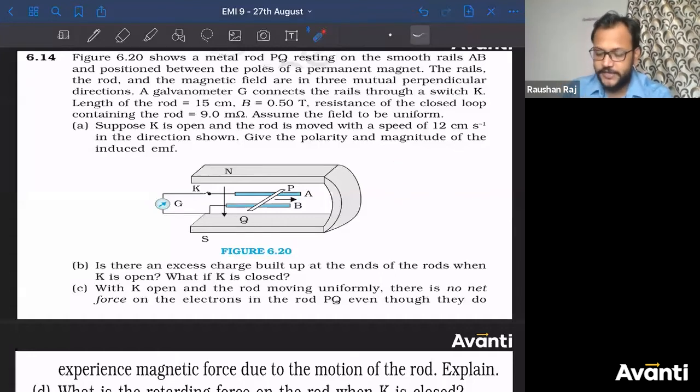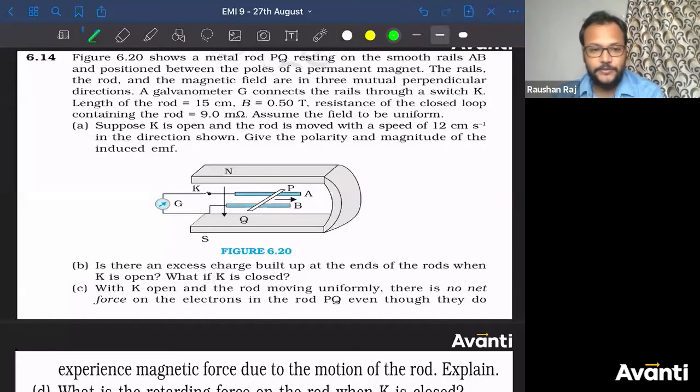V is towards right, B is downward. So your fingers should be in this direction, palm should be facing down. If you do that, your thumb will be showing towards P, and this thumb will show the direction of force. That means all the positive charges will rush towards P. If all the positive charges rush towards P, P will be positive, Q will be negative. All right, guys. So I hope this is clear to all of you.